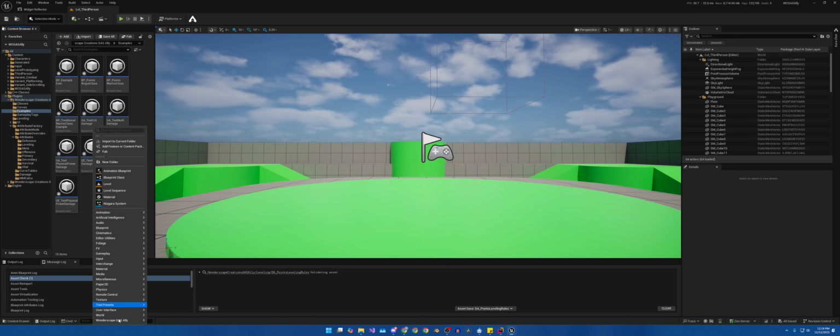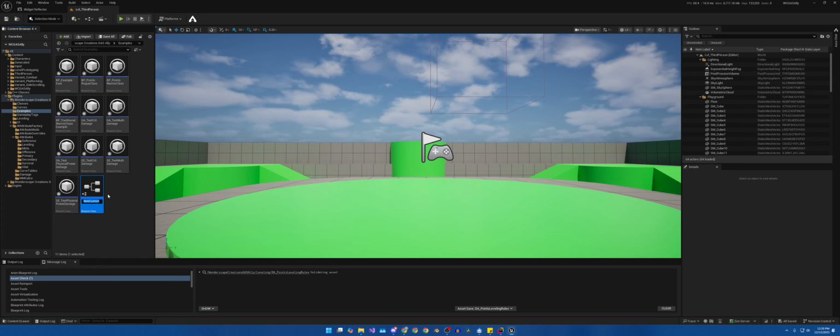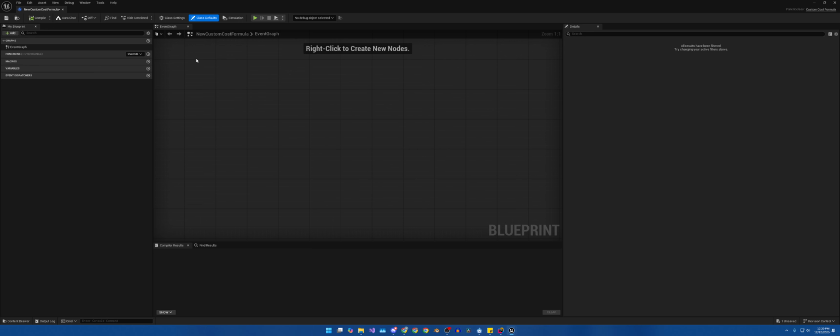Now we're going to go over the other type of formula. We come down here to leveling, and we have the cost formula. The last one we briefly spoke over the XP formula. If we go ahead and create the XP or the cost formula, sorry, again, you'll see that there's only one